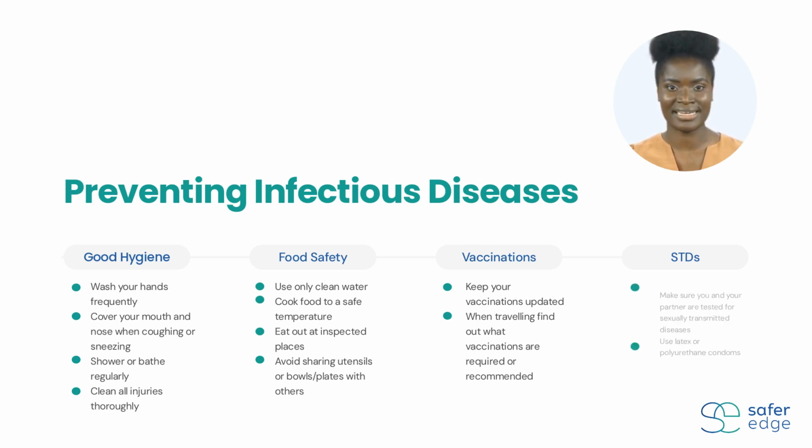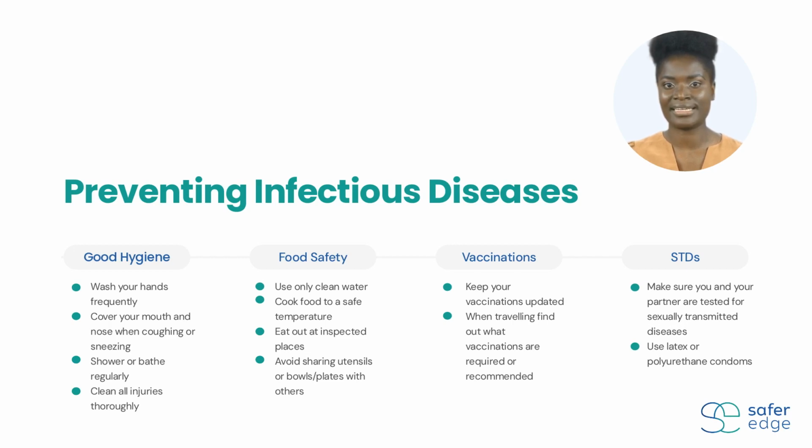Sexually transmitted diseases. Abstaining from sex is the only proven way to completely avoid sexually transmitted diseases. When having sex, make sure you and your partner have been tested for sexually transmitted diseases and that you are using a latex or polyurethane condom.